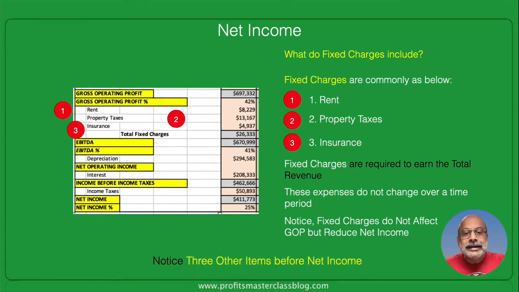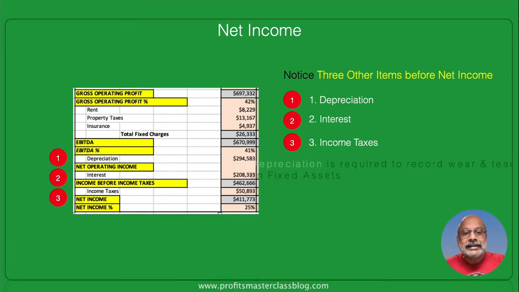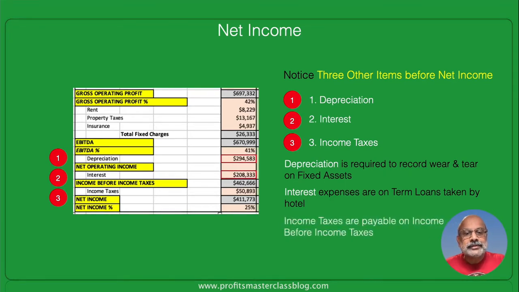Notice three other items before we arrive at net income. Number one, depreciation, and we'll talk about it very shortly. Number two, interest. Number three, income taxes. Depreciation is simply the use of the assets, the wear and tear that comes from using an asset. Interest, of course, is expense which is payable on a term loan taken by a hotel. And number three, income taxes are payable on, as you can see, the income before income taxes.